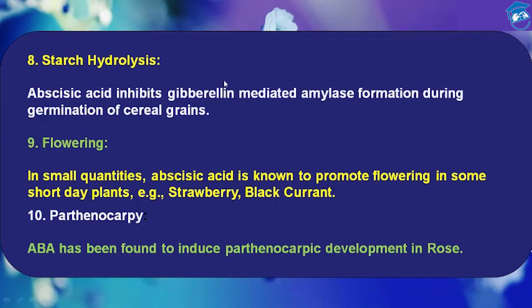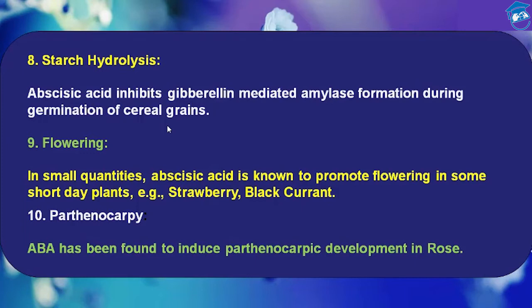Second, it inhibits the effect of gibberellin on stimulating fresh synthesis of amylase. That means abscisic acid's impact decreases when seeds germinate, right?